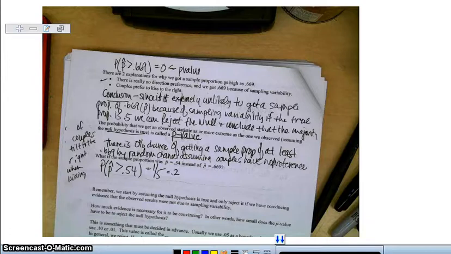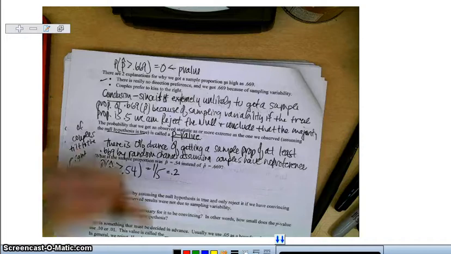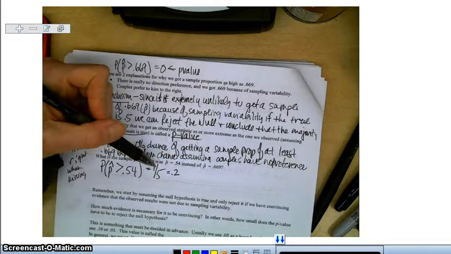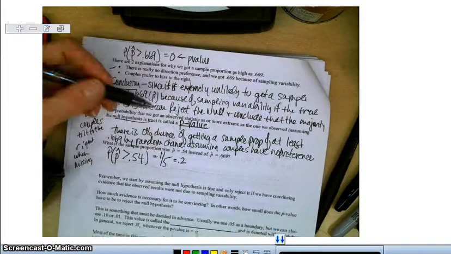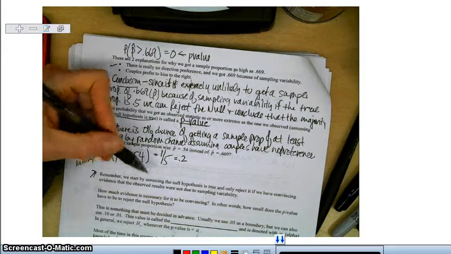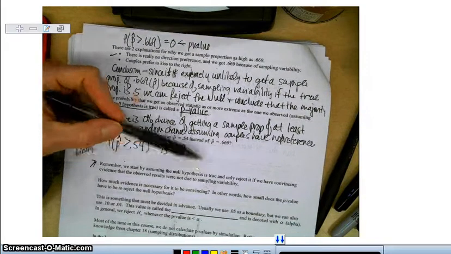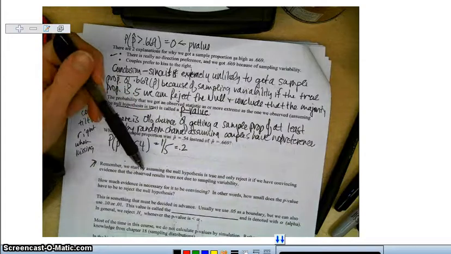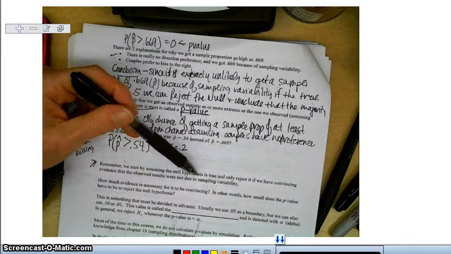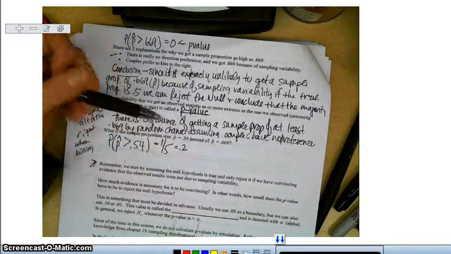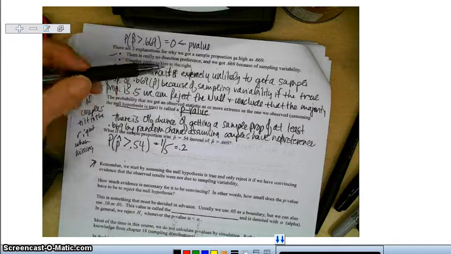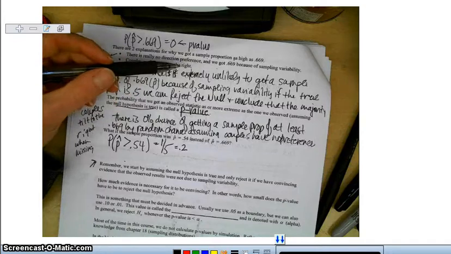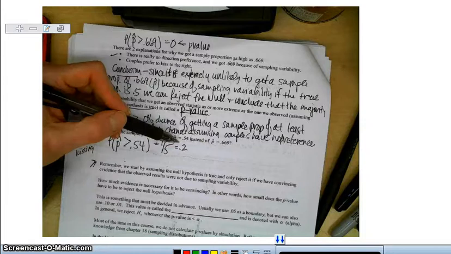Because of that, we would say that we fail to reject the null. So in this case, we would fail to reject the null. Remember, we start by assuming the null hypothesis is true and only reject if we have convincing evidence that the observed results are not due to sampling variability. So a low p-value means reject the null. A high p-value means fail to reject the null.